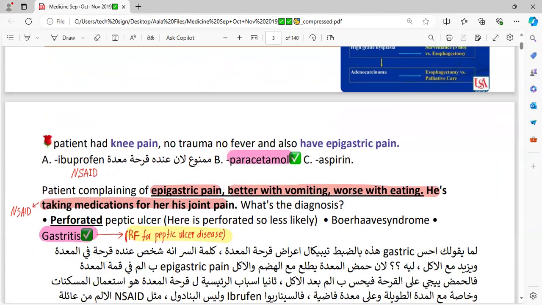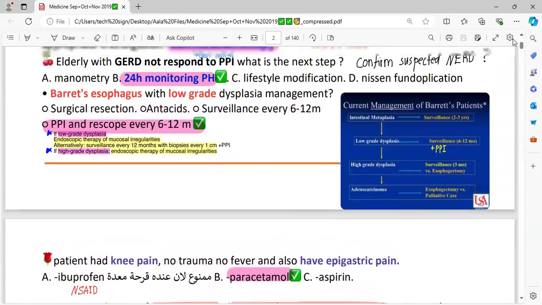Ma'am, one doubt. Intestinal metaplasia, the surveillance will be 2 to 3 years? Yes, so we have to recheck once in 2 to 3 years, because it is not dysplasia, it is just a metaplasia. If it is low grade dysplasia, then every 6 to 12 months we have to do the rescope, and the patient would be on the PPI.